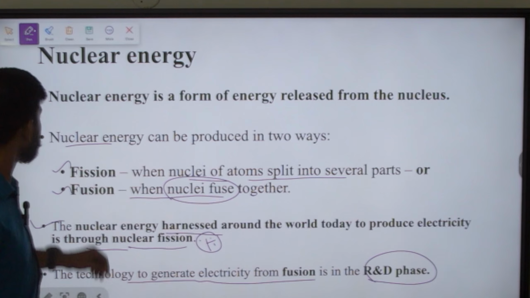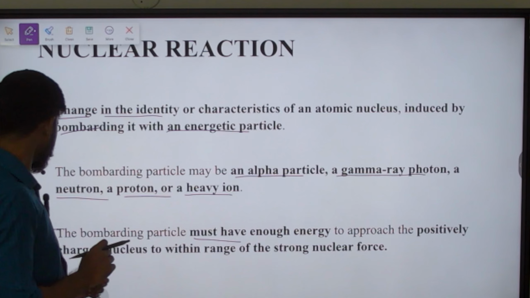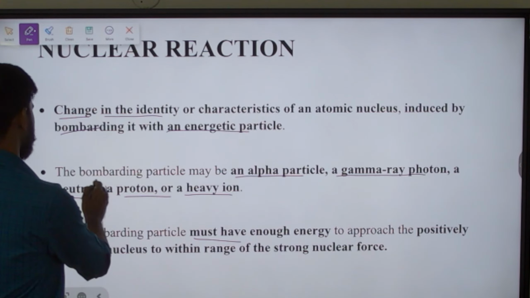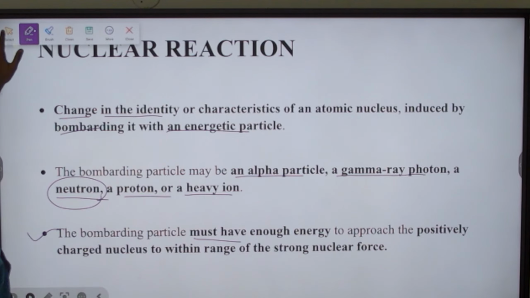Okay, the bombarding particle must have enough energy. This is also there because it must have that capability to disturb the nuclear force that we talked about. The force which is holding the nucleus together, that force has to be disturbed. So much energy must be there in these bombarding particles. Generally neutron is used. In many reactions, neutron is used as a bombarding particle. Bombardment is nothing but hitting it.